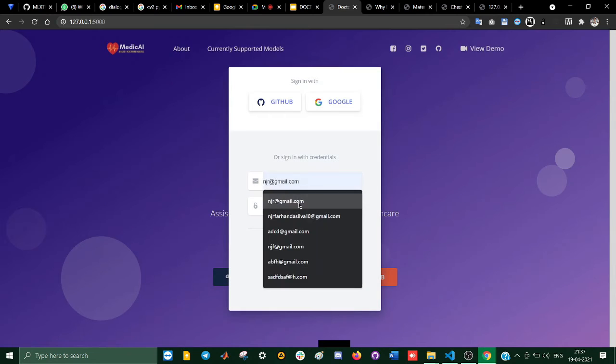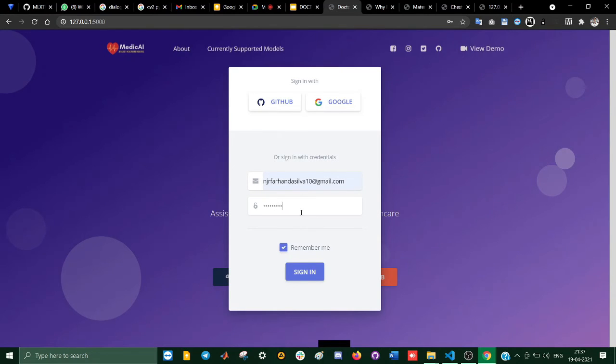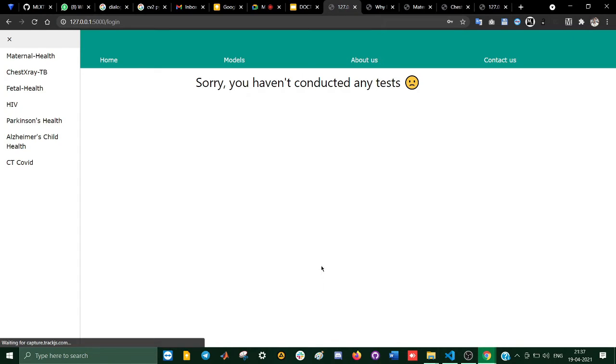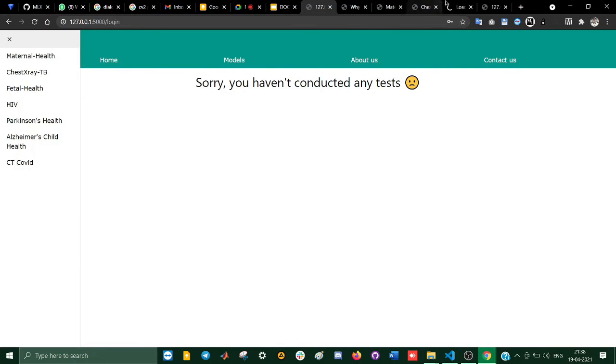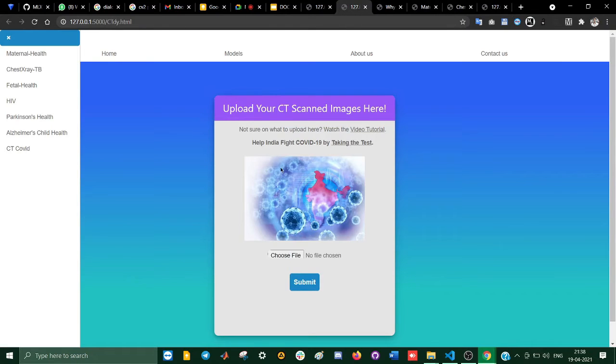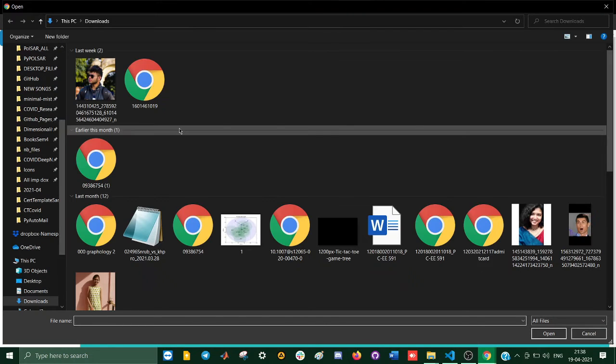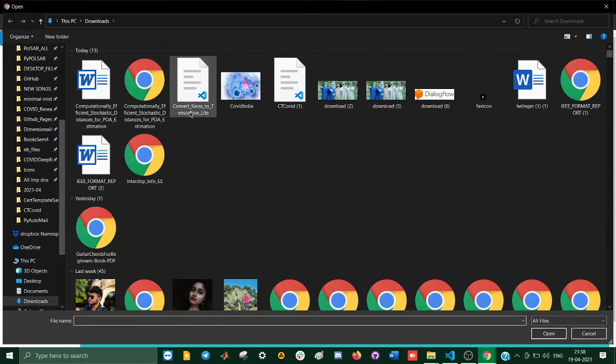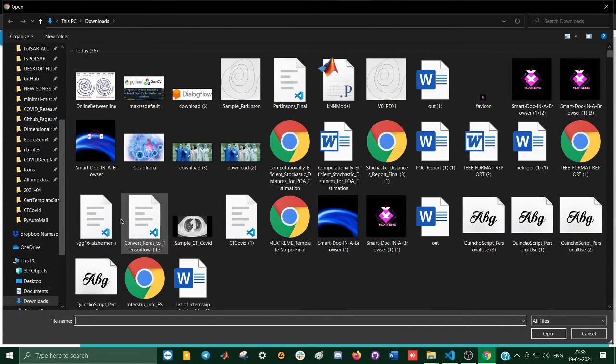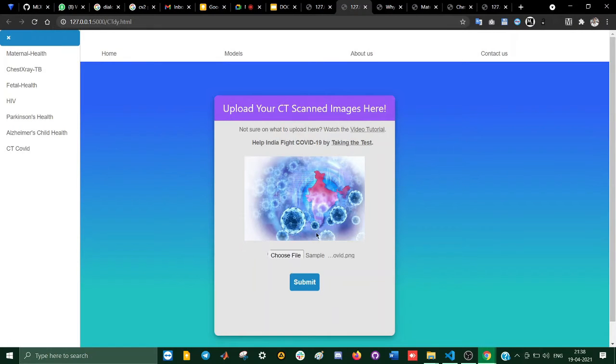I'll log in with my credentials because I've created an account. It says sorry, you haven't conducted any test, because I have no tests done as of now. Firstly, we'll go to the CT COVID scanner, and we will upload a CT image here from our file path. I've already saved one, which is sample CT COVID. This is an image of a COVID-19 infected person, so what it should ultimately predict is that the person is COVID infected.